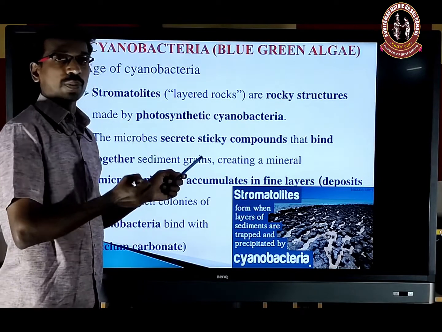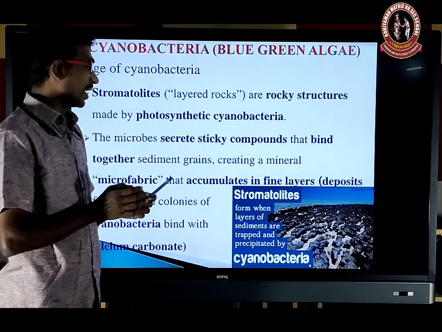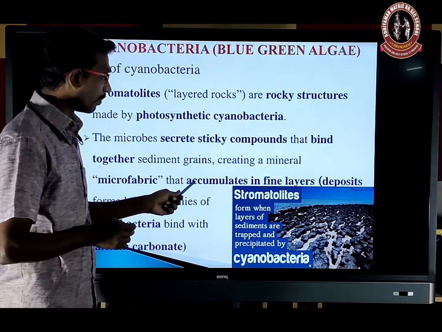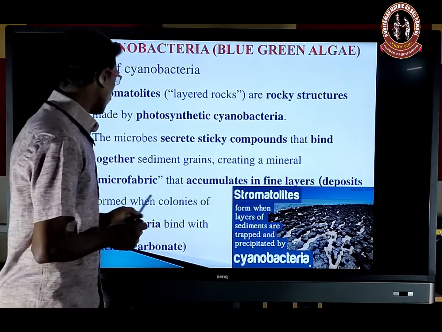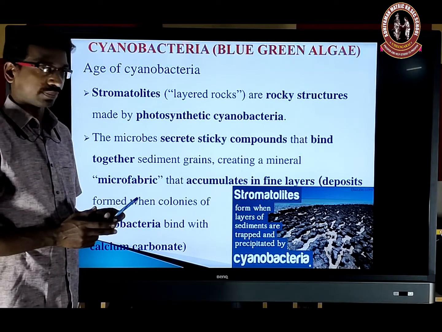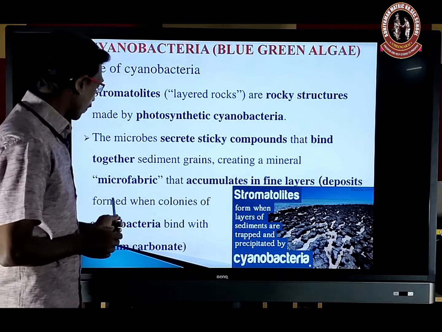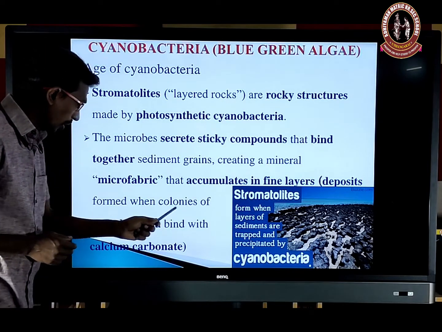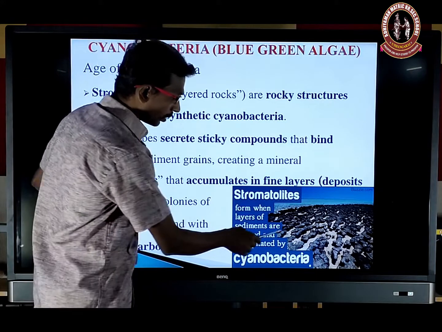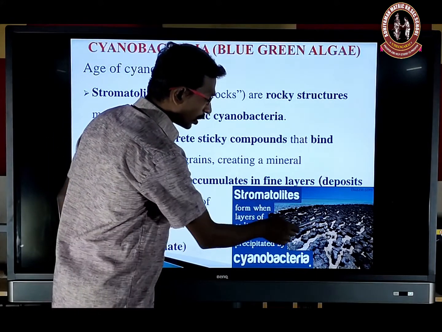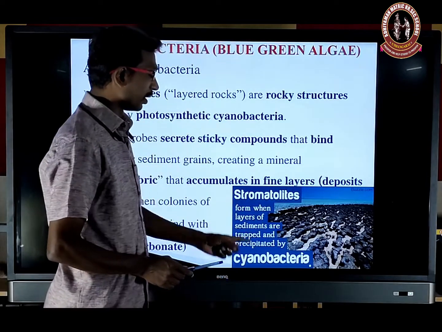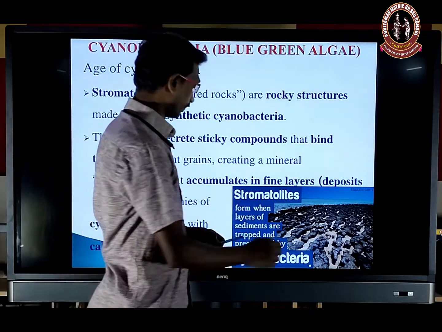This sticky compound helps the accumulation of sedimentary grains and certain minerals, and forms the fine layer. Or the deposition forms colonies of cyanobacteria bound with calcium carbonate. So that is a stromatolite, a rocky structure formed by cyanobacteria.